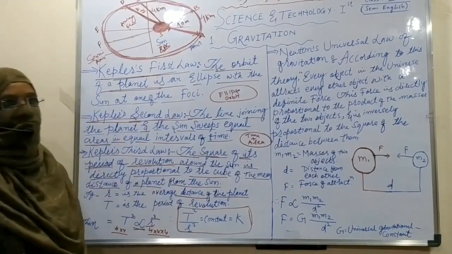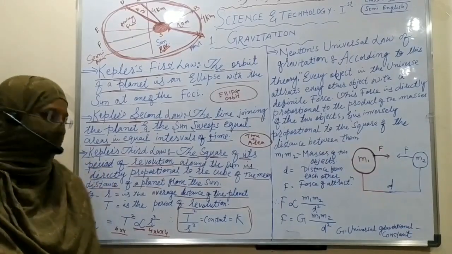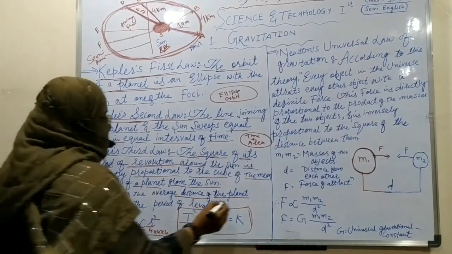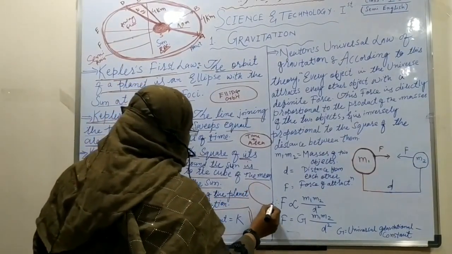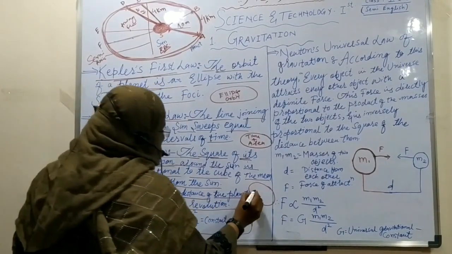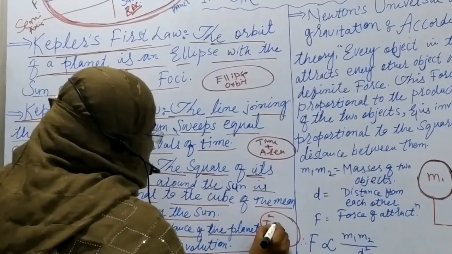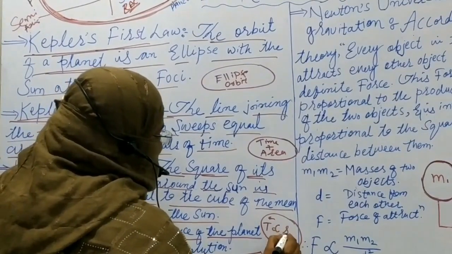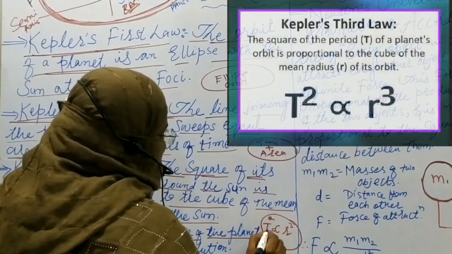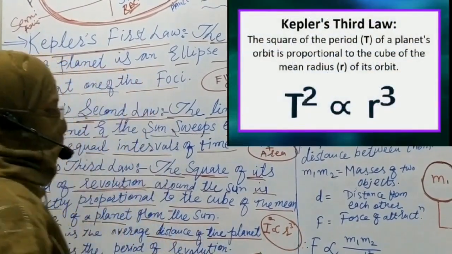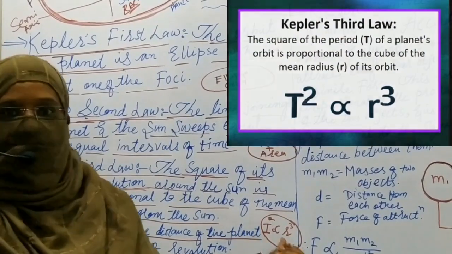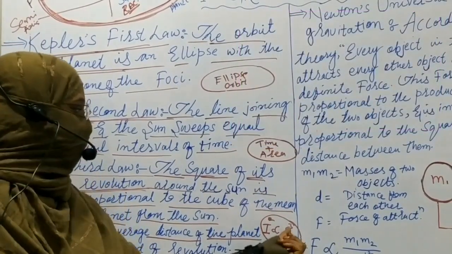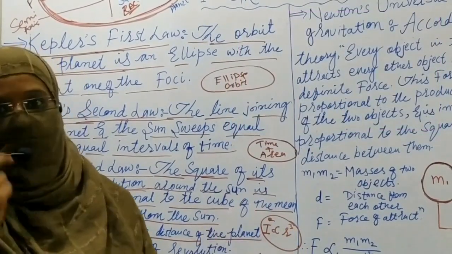So it will give us the same area in the same period. Our next and third law states that T square is directly proportional to R cube. It means the square of time is directly proportional to the cube of distance.